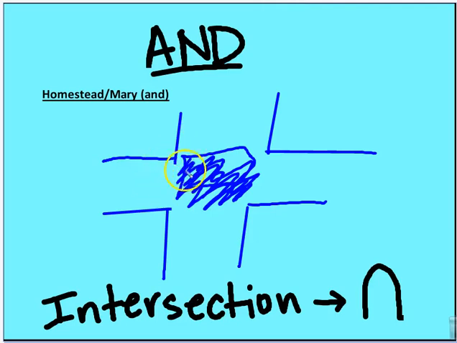When we say "and," we think about the intersection, only the area that's common to both. So the area that we can mark as part of the set of solutions is just what is in both Mary and Homestead. So this value would not be part of the intersection of Homestead and Mary.